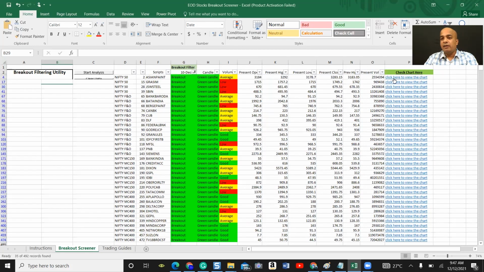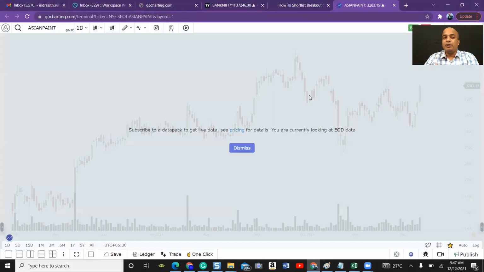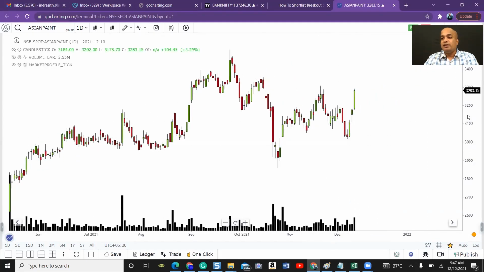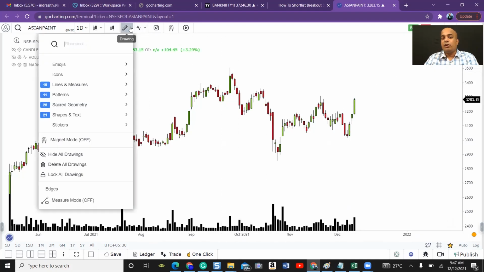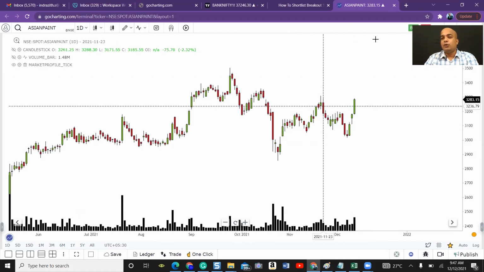For example, I'll click on Asian Paint. If I click on Asian Paint, the chart opens up automatically. It is a daily chart, and you can see whether it is a genuine breakout or not. So in this case, it is a genuine breakout, right? If you draw a trend line like this, it is a breakout. See, this is a genuine breakout. In this case, this is a triangle breakout actually.